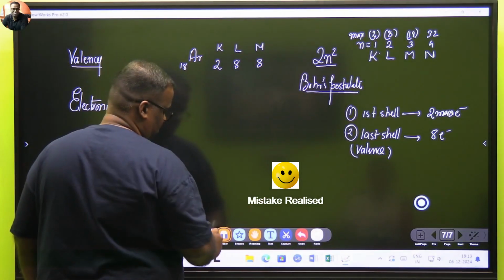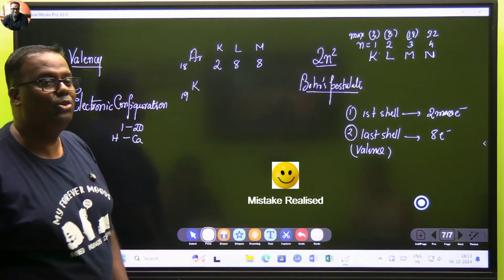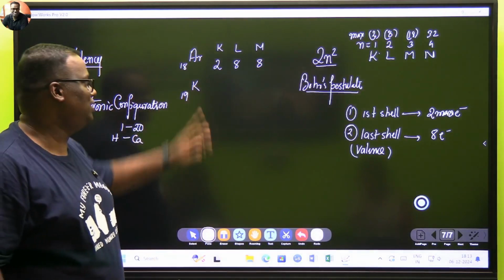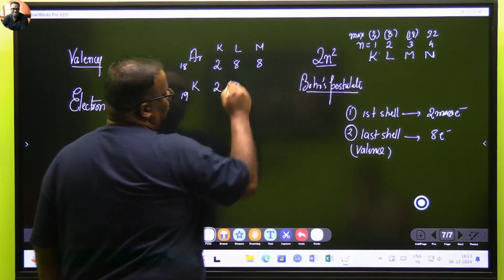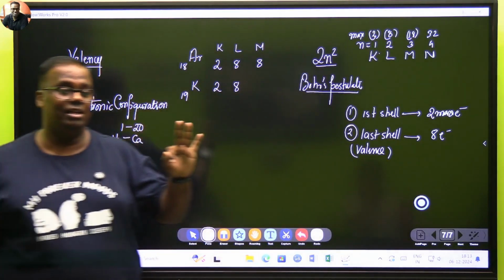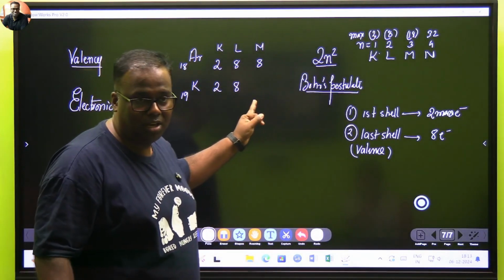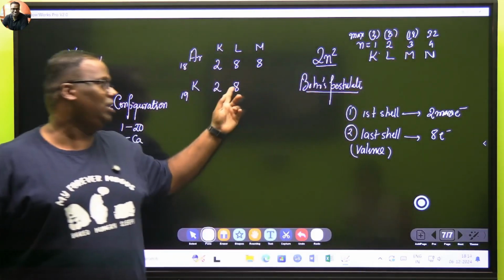Now, the interesting observation starts coming from the next one, which is potassium. Potassium is 19. Now, how do you arrange 19 electrons? Now you'll see the difference out here. Potassium, you put 2 electrons out here, 8 electrons out here. 2 plus 8, how many gone? 10 gone. How many remaining? 9. I enter the M shell. M shell can take a maximum of how much? 18. So I should fill all the 9 electrons out here.